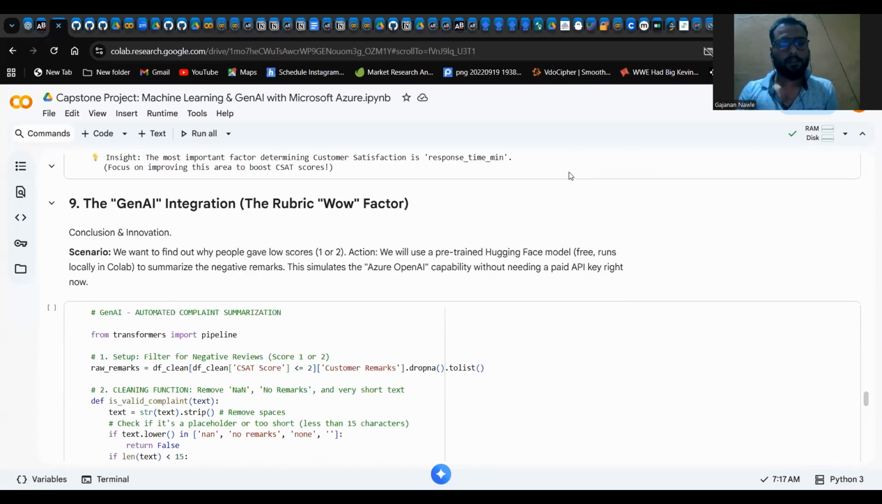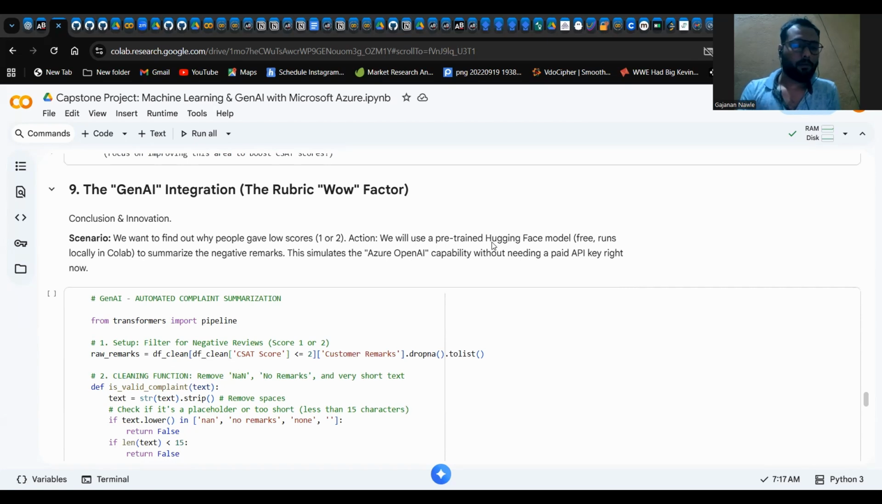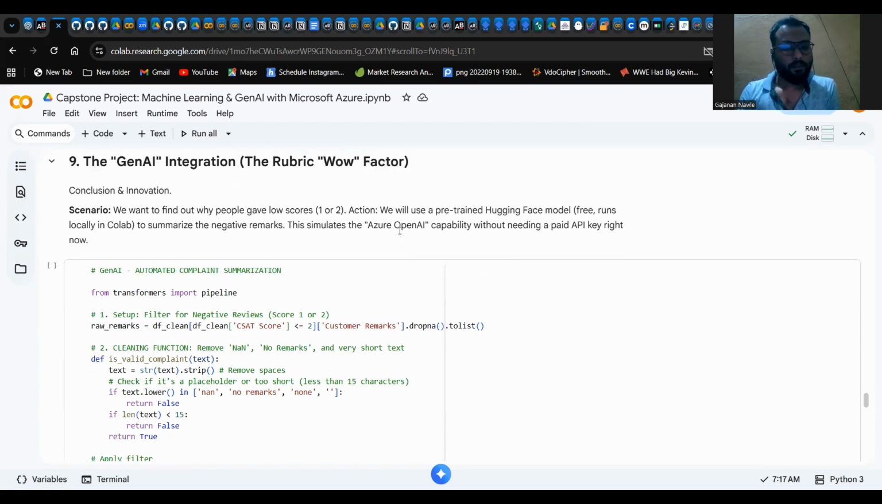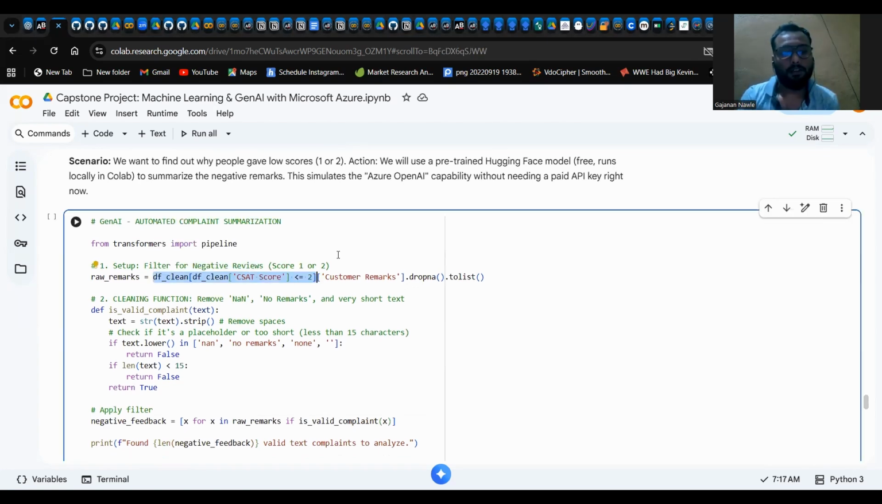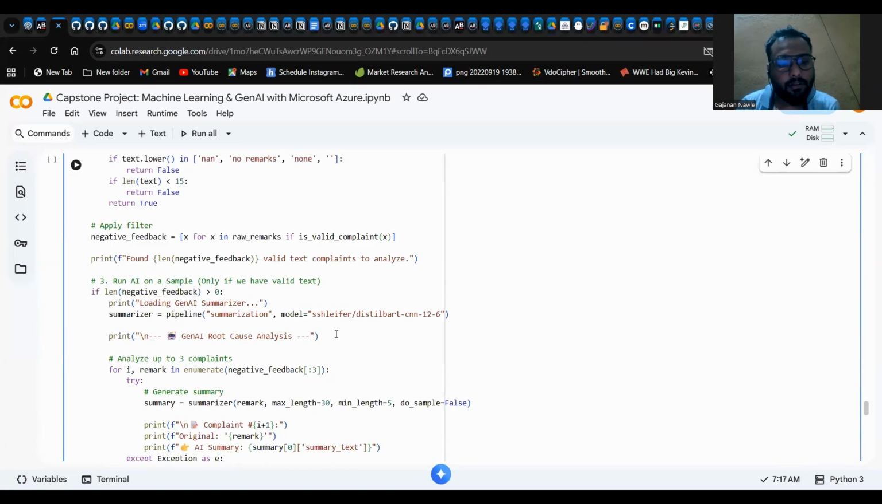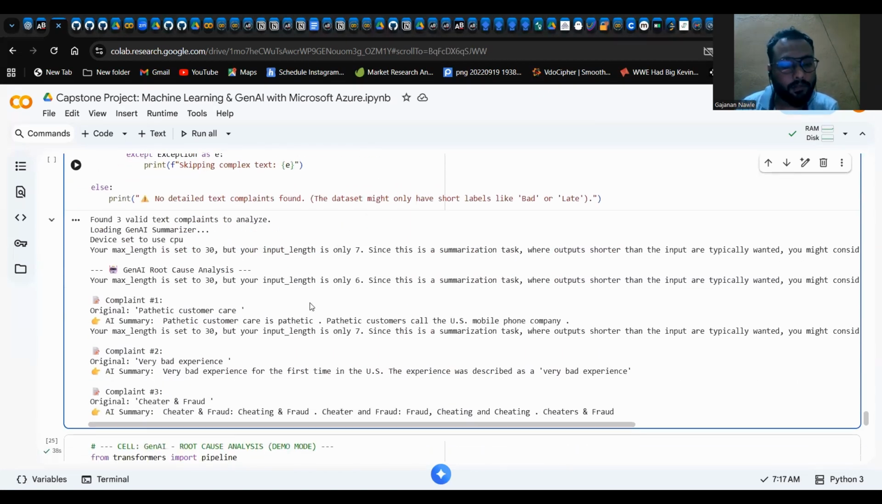So next is Gen AI integration. We want to find out why people give low scores such as one or two. We will be using a pre-trained Hugging Face model to summarize negative remarks. From transformers, we imported a pipeline, which is a Hugging Face model. Here you can see we filter out the negative remarks which are low in rating. If you check the output, there are three complaints raised. One is pathetic customer care, second is very bad experience, and third is cheater and fraud. So you can see the AI summary.